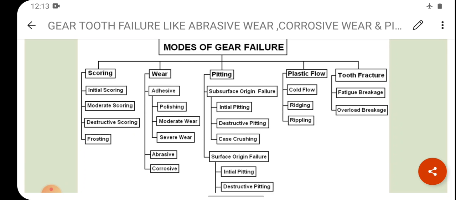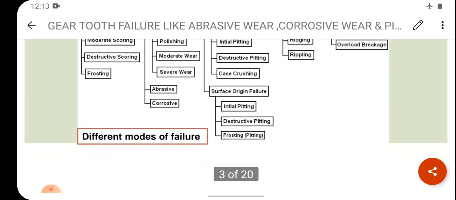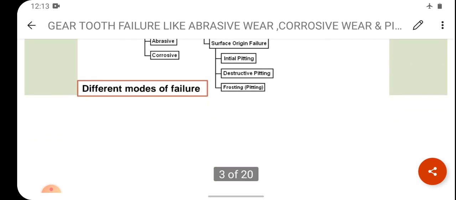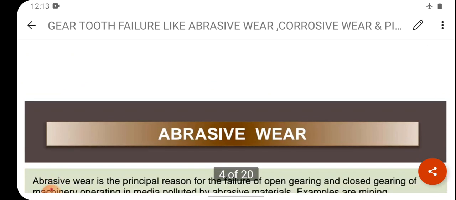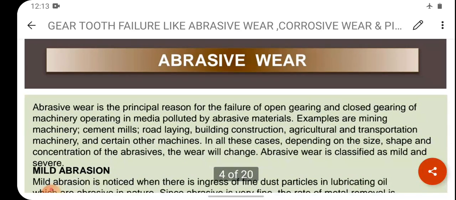Tooth fracture is classified as fatigue breaking and overload breaking. So I'll explain important points in this video lecture series. I'll cover what is scoring, what is abrasive wear, what is pitting. So wait for that. These are the different modes of failure already explained. So now we'll discuss abrasive wear.